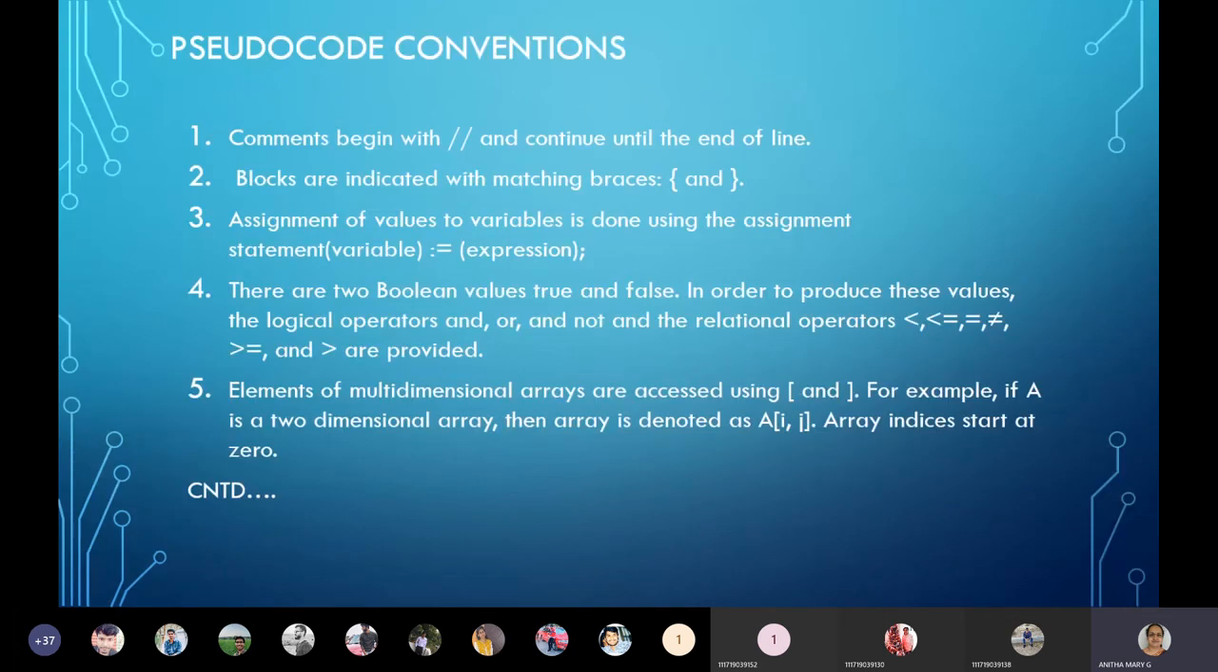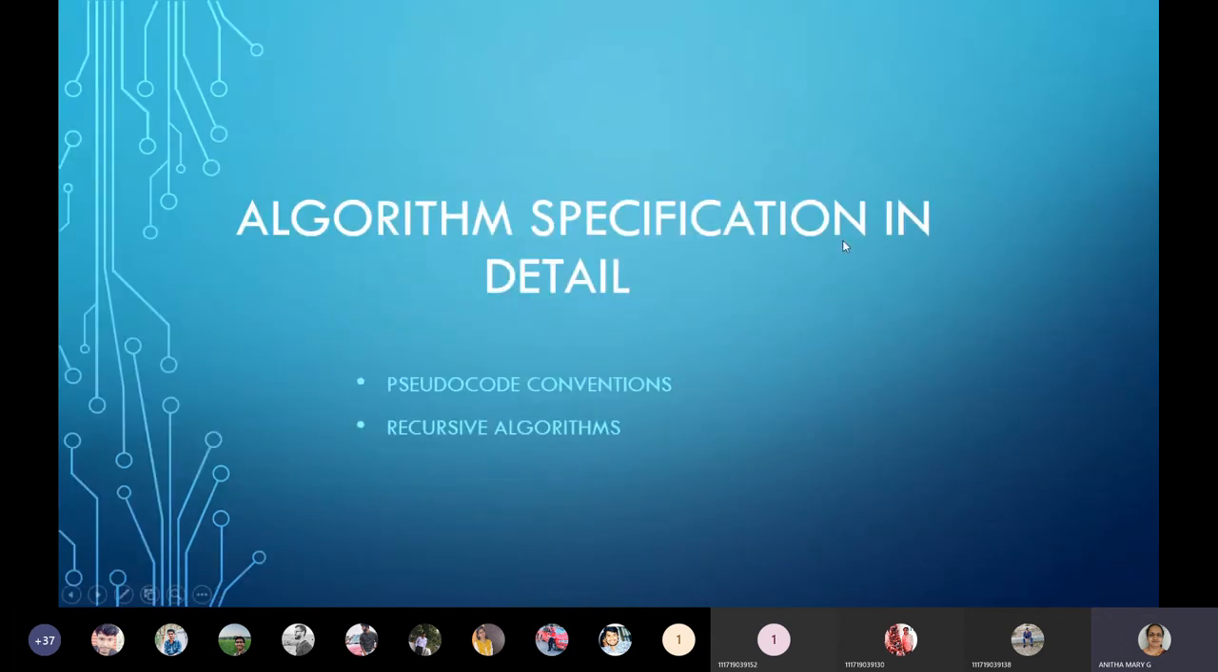When it comes to pseudo conventions, the same thing I was saying orally is now in the form of a document, so easily, I hope you will understand. Comments begin with two backward slashes, and that will continue till the end of the line for a single line. These we call conventions, though they are covered under specifications. Again, under subheadings in detail, I'm saying: algorithm specifications in detail, pseudo conventions, and recursive algorithms.